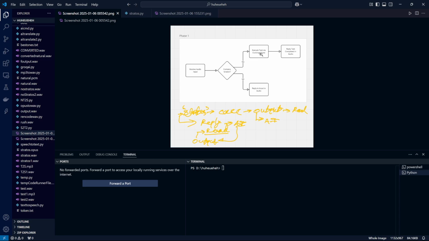The generative AI will output a prompt which will be a command line command, that is a Windows terminal command, and then that command will be executed. After execution of that command, it will again be fed to the generative AI and it will explain the output to me. And if it does not contain the word Stratos, it will reply to me in a simple way, just like any generic chatbot.